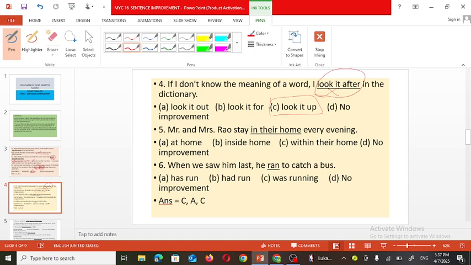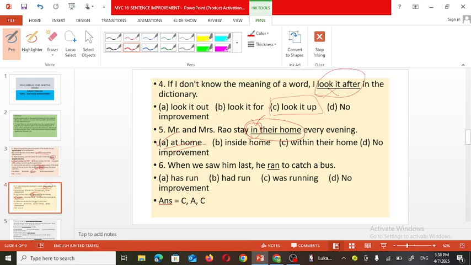Now see the next one. Mr. and Mrs. Rao stay in their home every evening. In their home. Actually, here you need to know the proper use of prepositions. I'm working in the school, that is a correct sentence. But I'm waiting at the school gate. I'm waiting at the house. So at home must be there instead of in their home. So, at home.